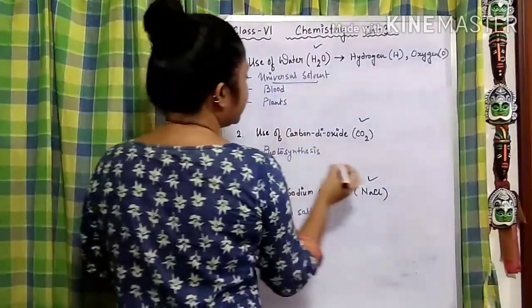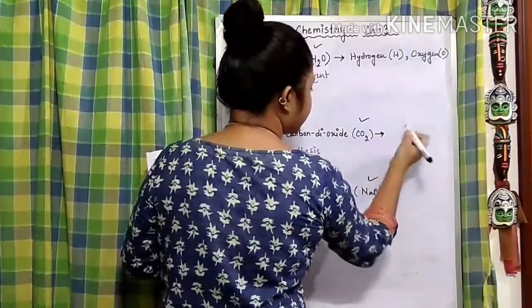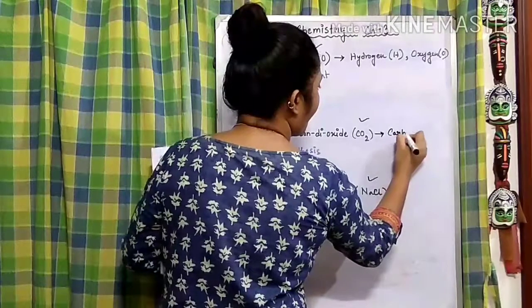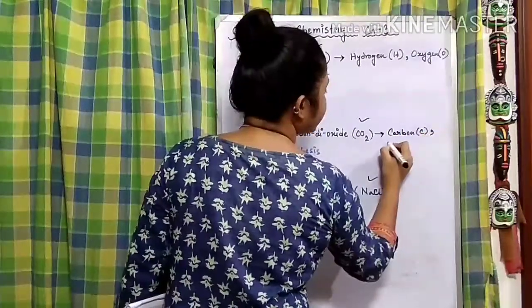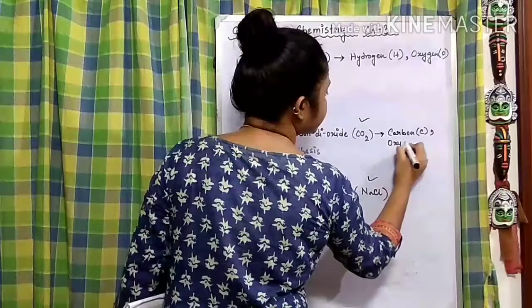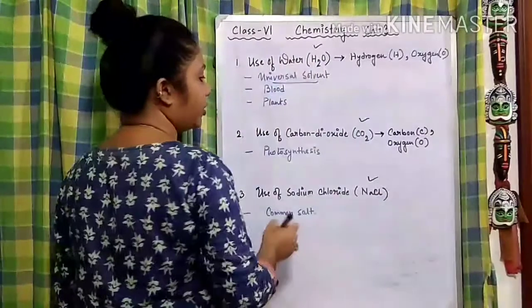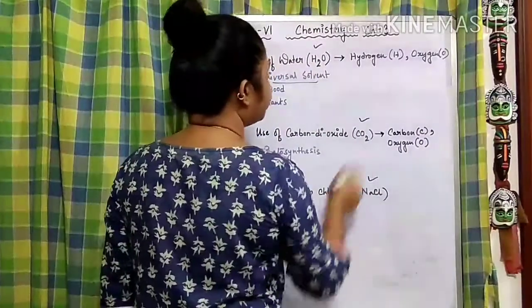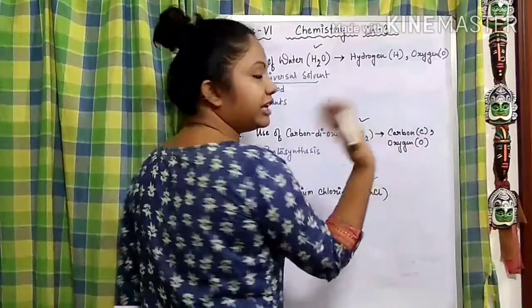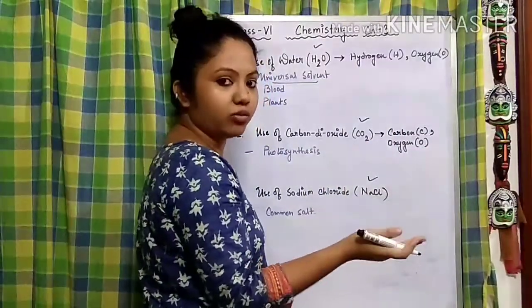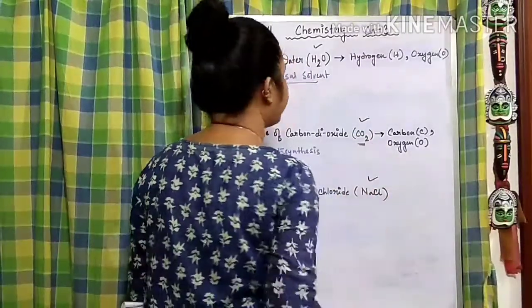Now coming to carbon dioxide. Similarly, carbon dioxide contains one atom of carbon and two atoms of oxygen. Okay, so here they are together forming and giving rise to a new compound, or one molecule of a new compound, that is carbon dioxide.